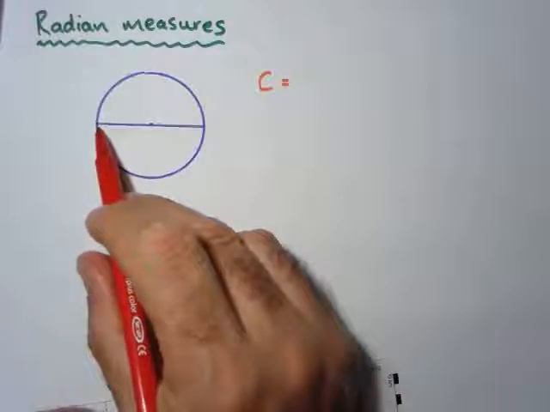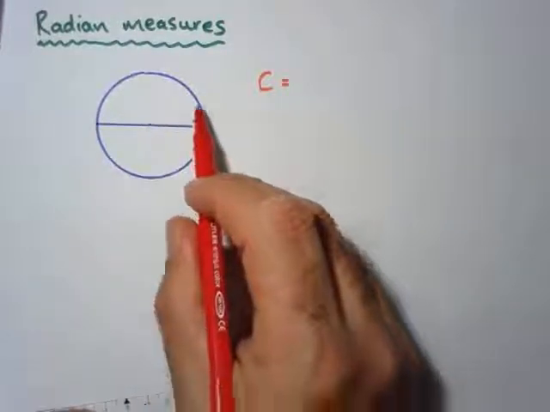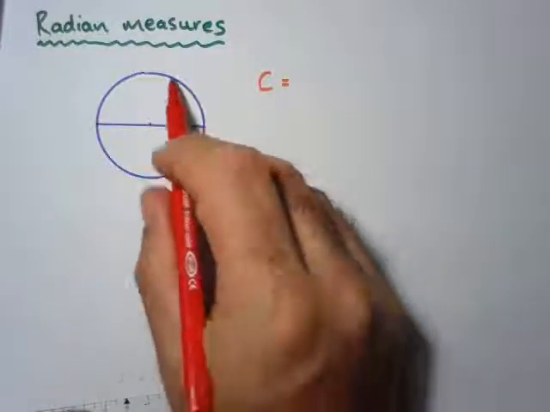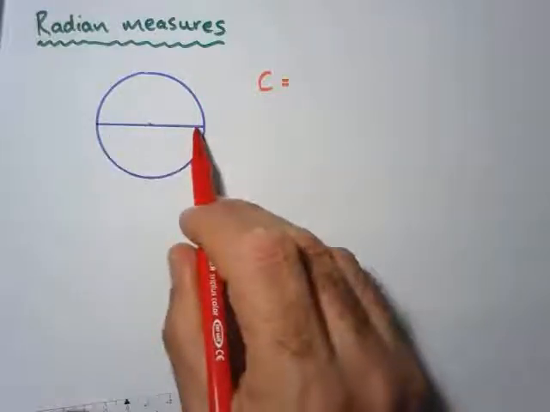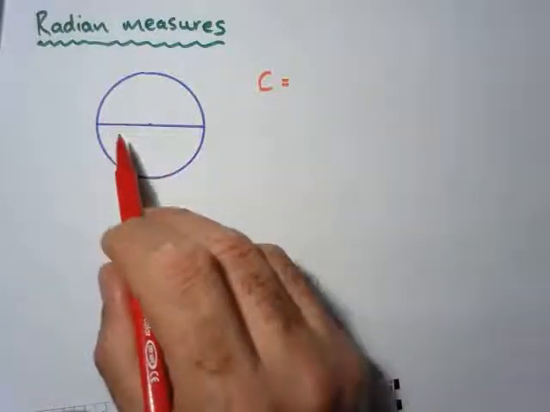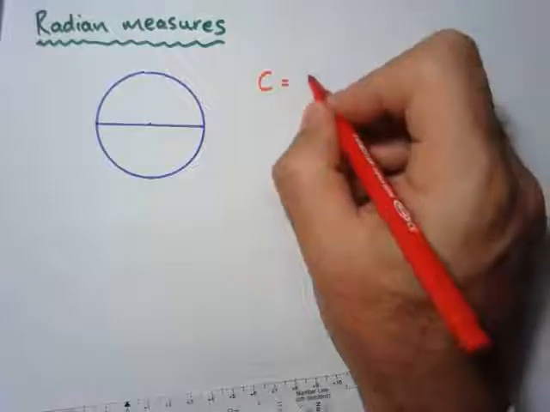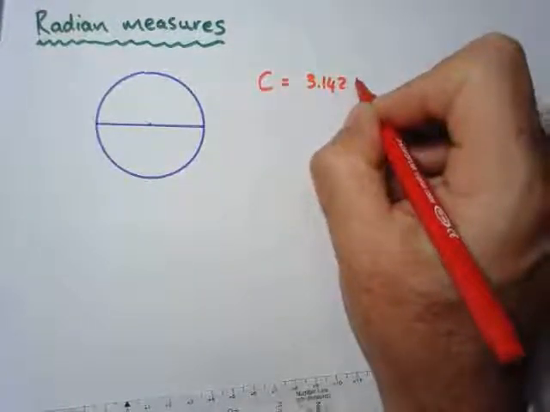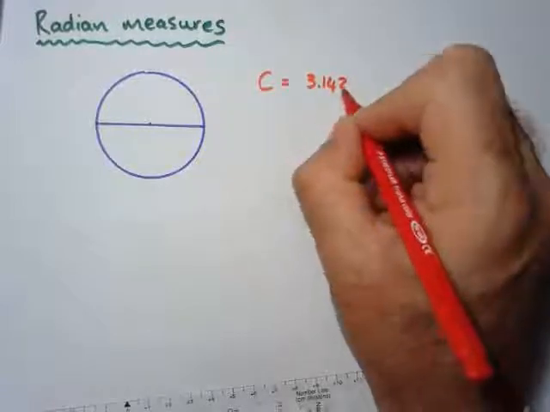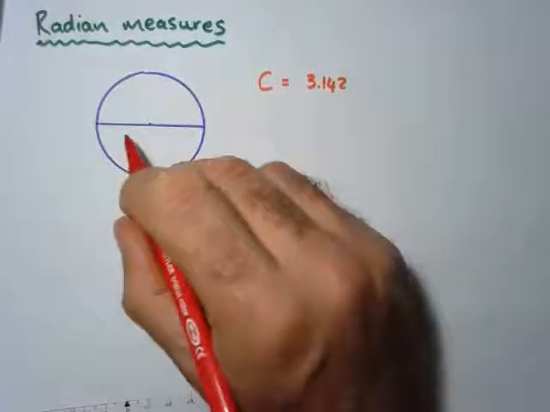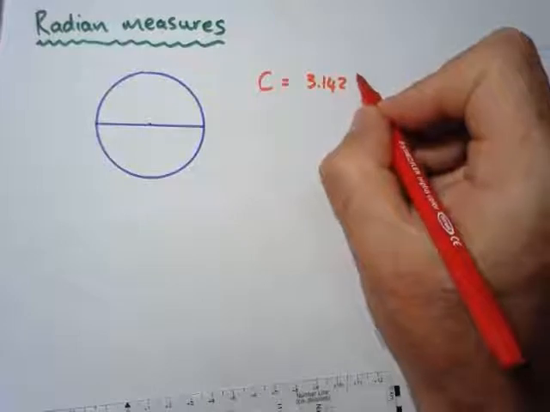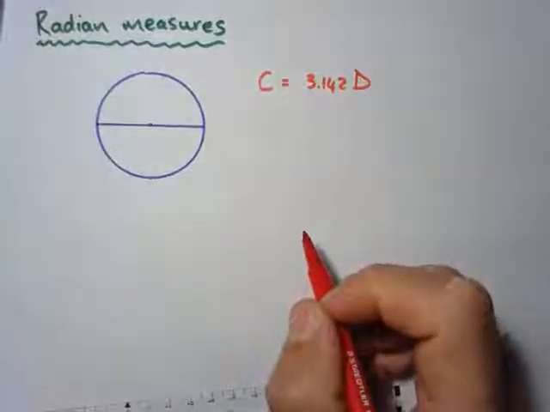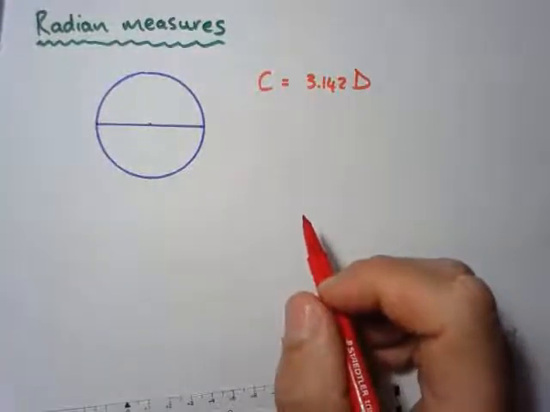The diameter will always fit into the circumference about 3.142 times. So the circumference was 3.142 multiplied by the diameter. Depends on how big the diameter is.